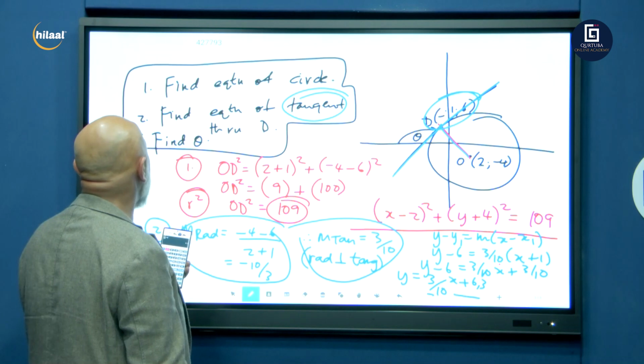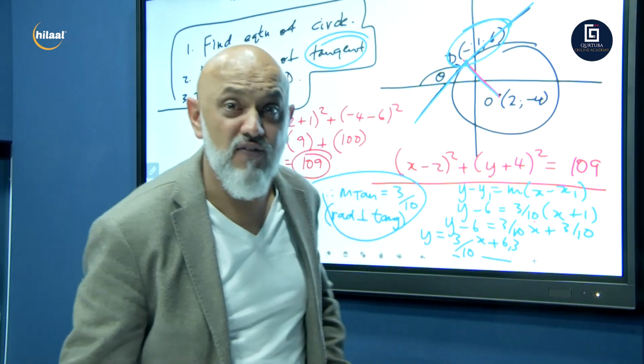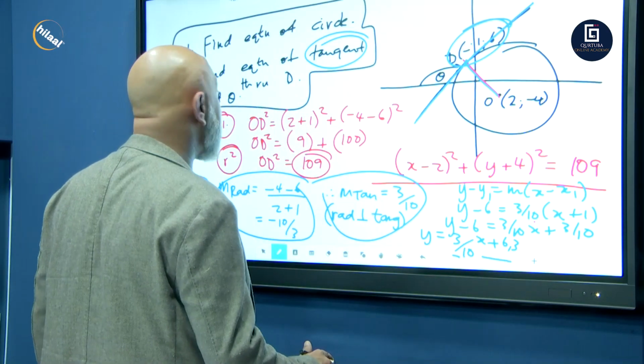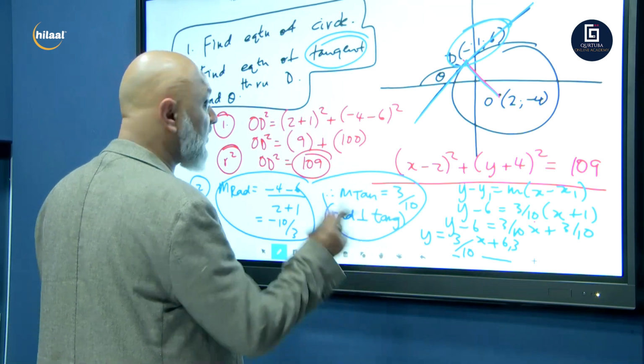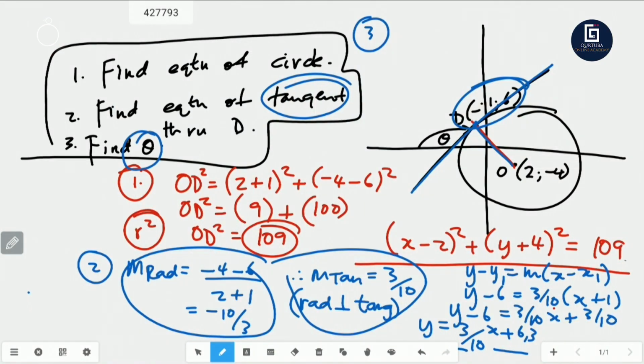We now need to find the last one, find angle theta. This is now going to take us to the end of our episode. I'm just looking for space here on the board because I don't want to take any of this off. Let's do it here on the top. So we're finding angle theta. We're using the angle of inclination: tan theta is equal to the gradient of the line, which is the m of line D. So tan theta is equal to the gradient of our tangent. We found it was 3 over 10.